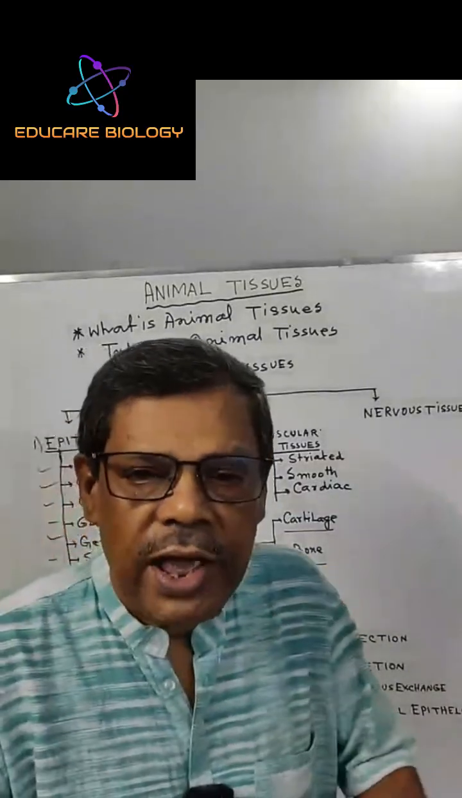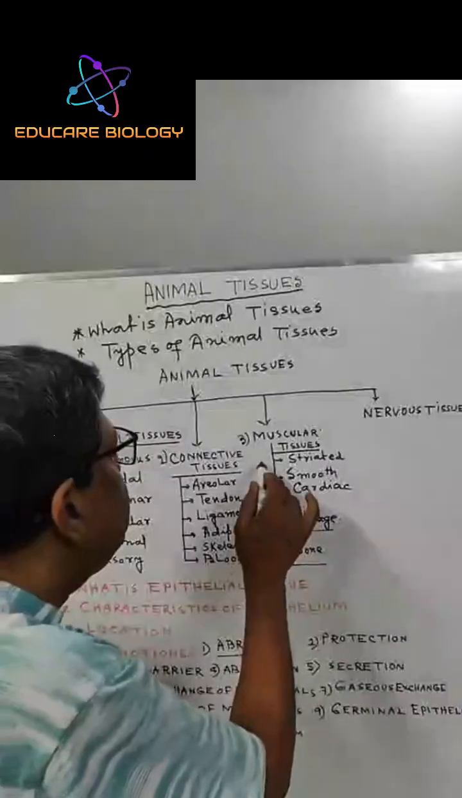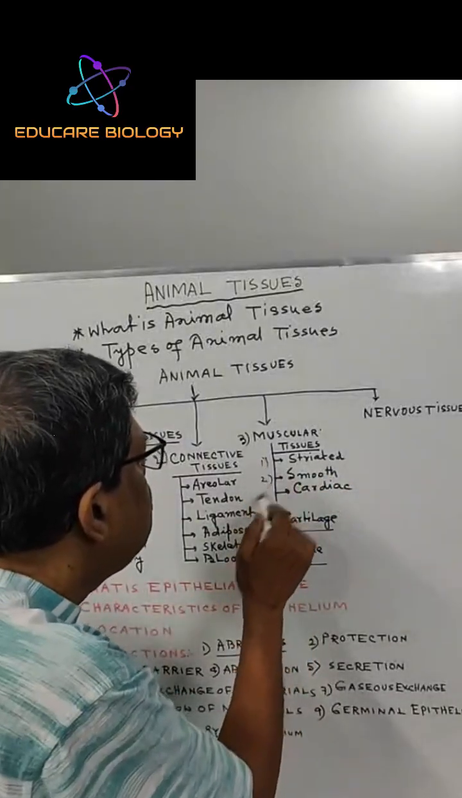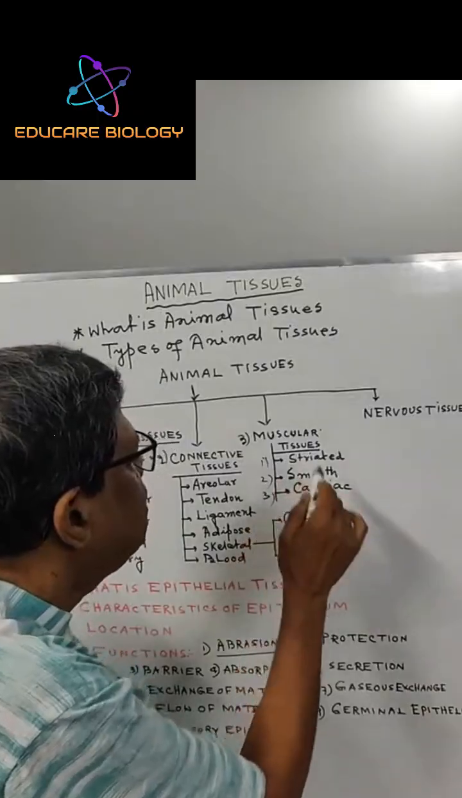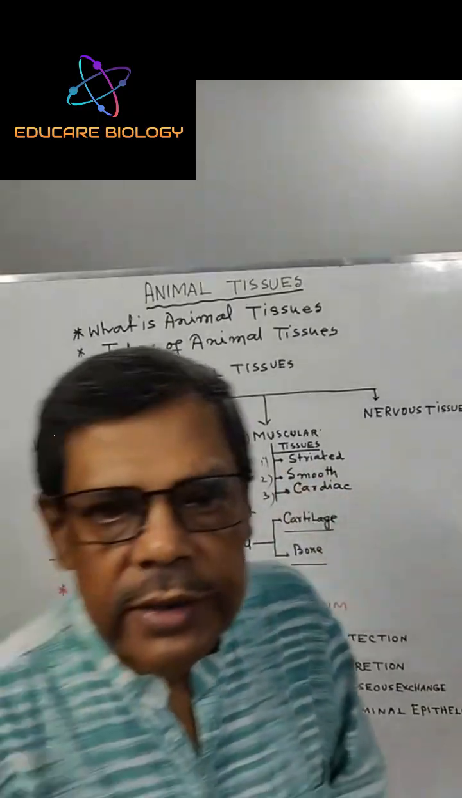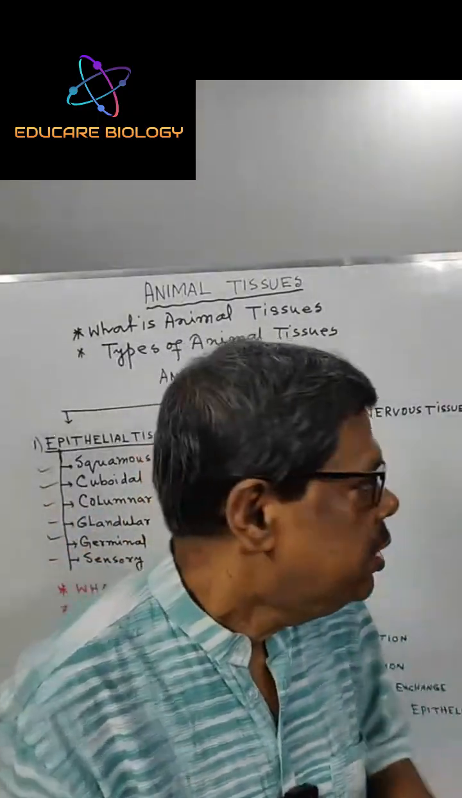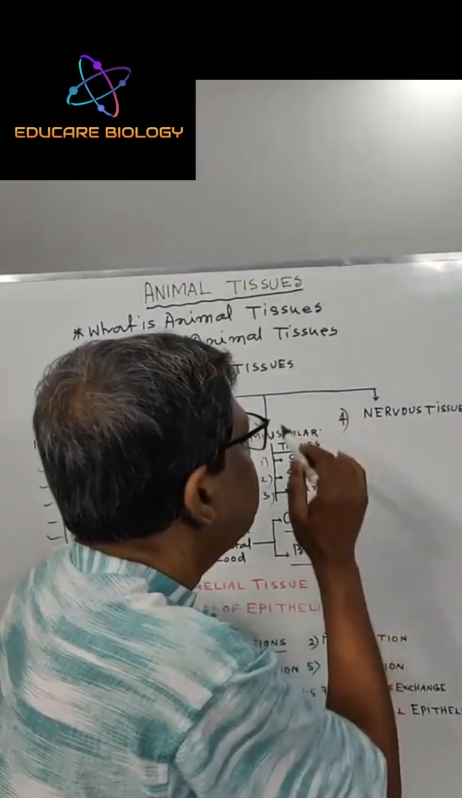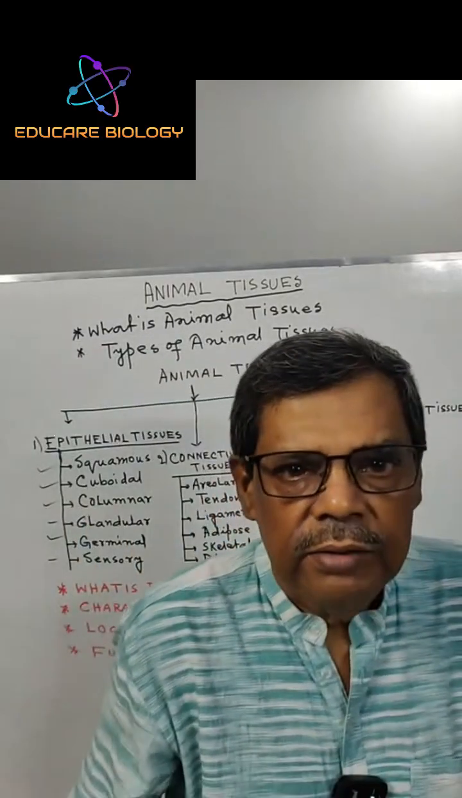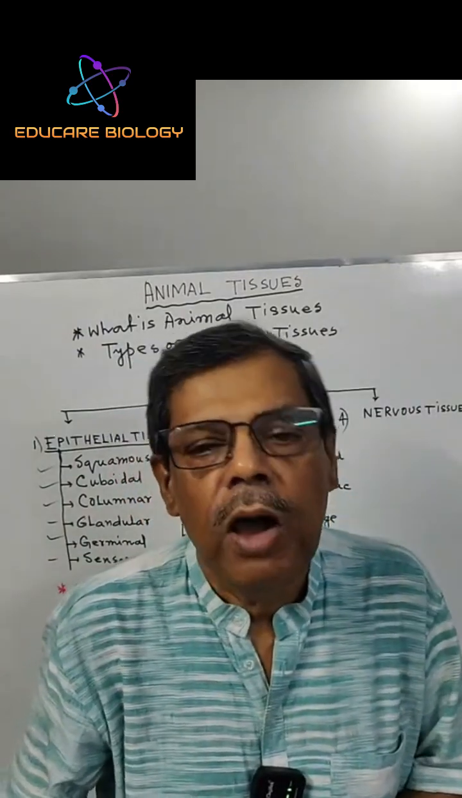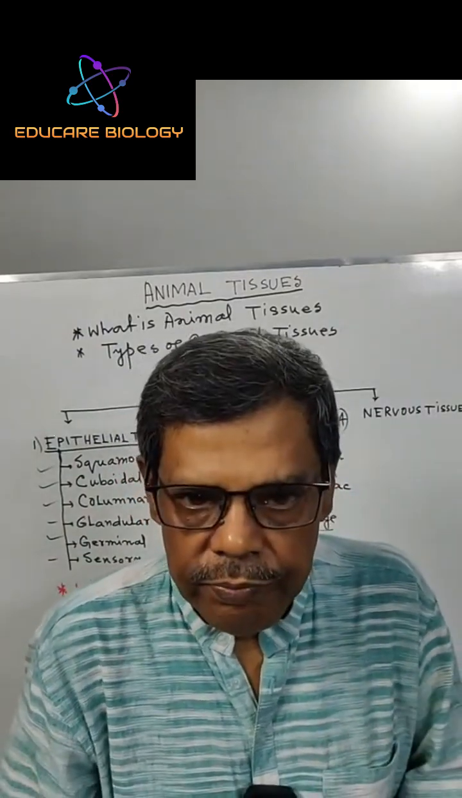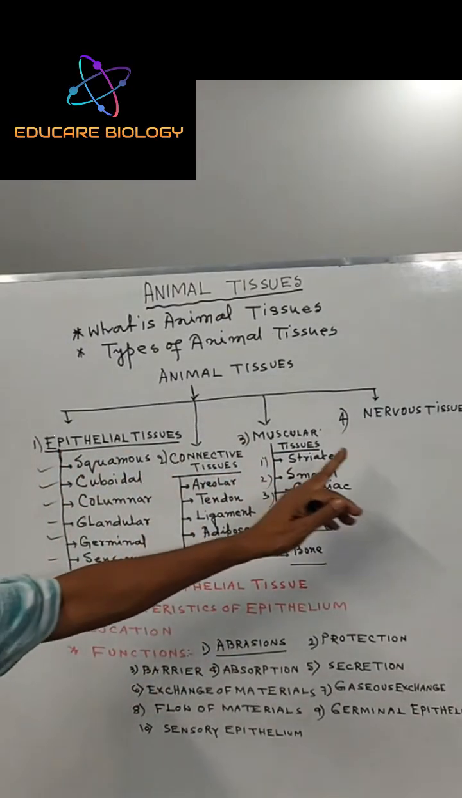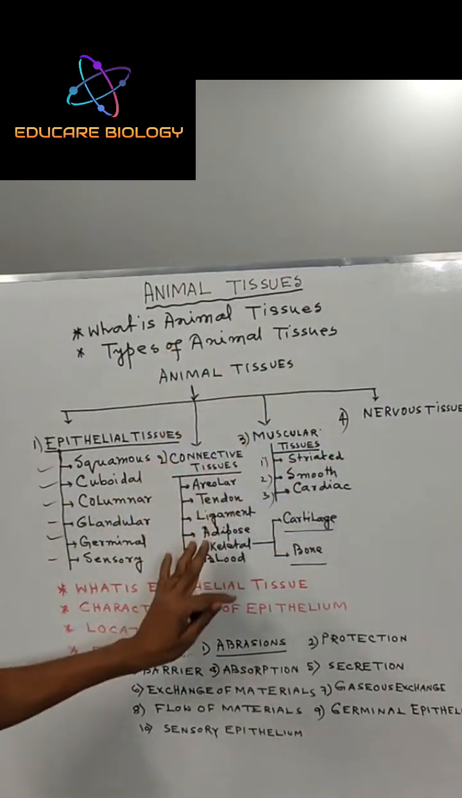Muscular tissues are of three types: first striated, next smooth, next cardiac. There are three types of muscular tissues in the animal body. Next, number four, nervous tissue. These are the four types of tissues found in the animal body, and the different tissues of the animal body are as follows.